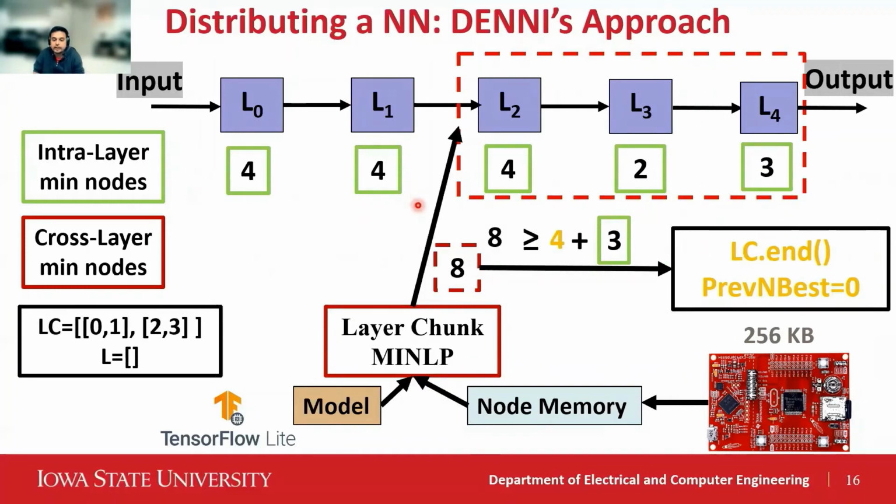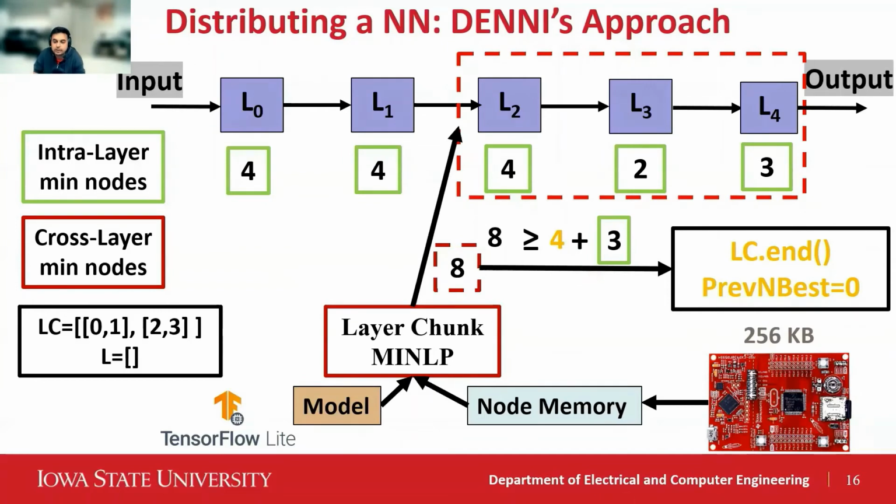Now we again use cross-layer MINLP to solve the layer chunk 2, 3, and 4. We found that it needs 8 nodes. Since 8 is still not smaller than the previous best plus the minimum nodes for layer 4, we terminate our layer chunk and update the previous best to 0. And now we would be using layer 4 to start calculating a new layer chunk, and this process goes on till the end of the neural network. This is how we build up and partition the successive layer chunks.